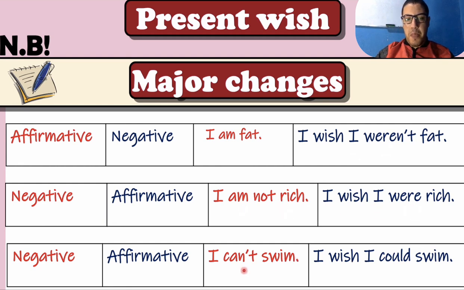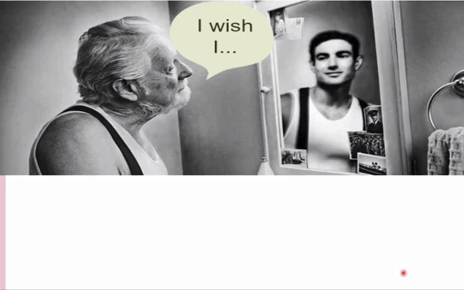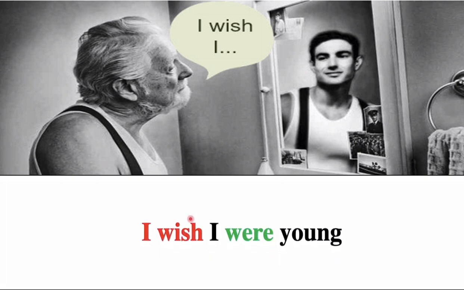Also here we have negative, for example, I can't swim. I wish I could swim. So could is the past of can, but here because we have negative, we need to change it into affirmative. Okay, good. So look here in this picture, we have a man looking at the mirror. So what is the wish? Good. So his wish is I wish I were young.